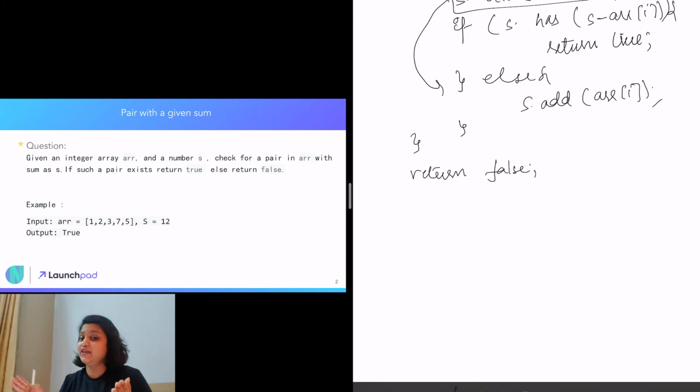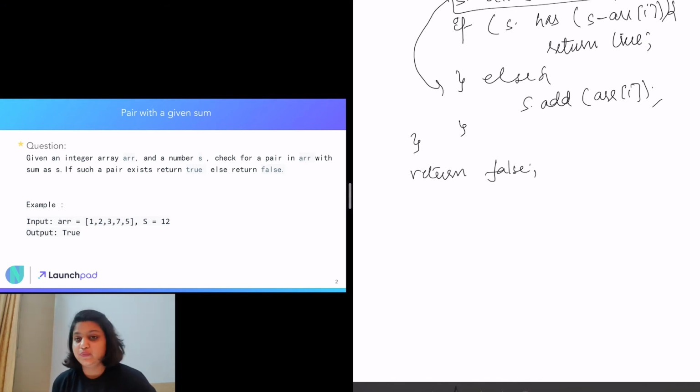So when we come across the second element, we would obviously find its pair in the hash set. When we come across 5, we see that 7 is there. So it did not give us a wrong answer when we checked at 7 whether 5 is there or not. It's just that at that point of time 5 was not in the system, and hence it just went on. It did not return false or anything. We just went ahead with the loop and checked. So this is how we did this.